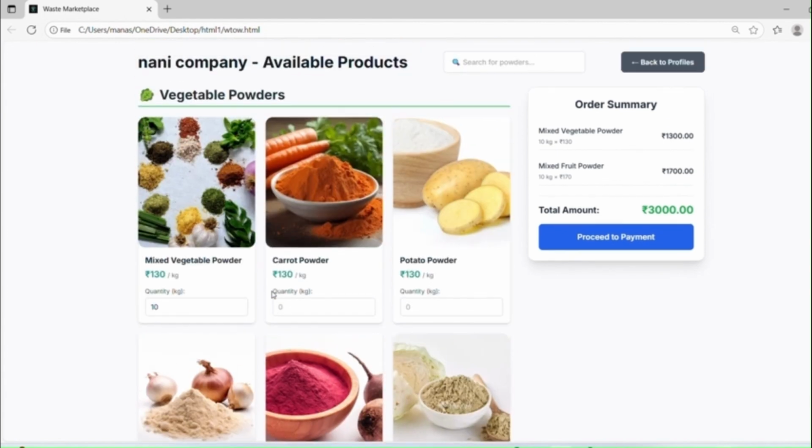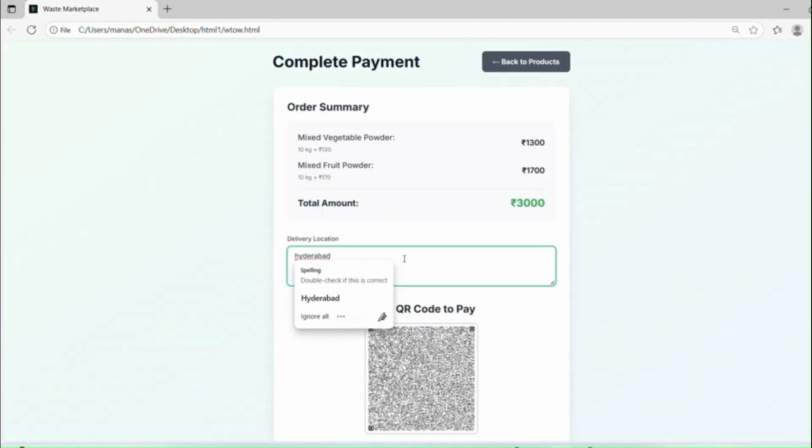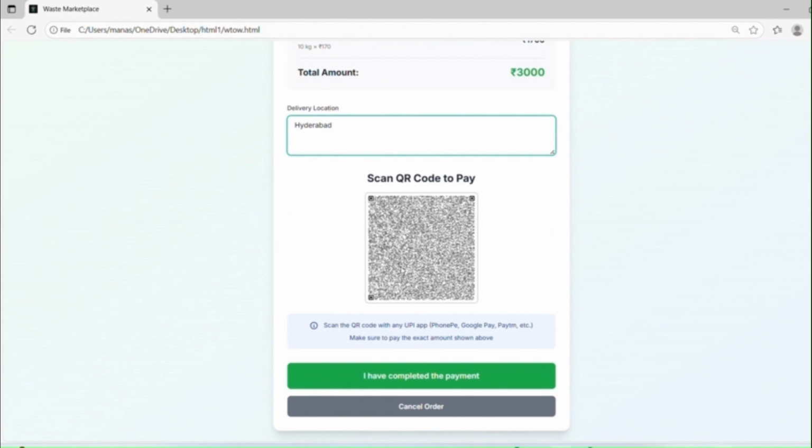Once you are done with your requirements, you need to proceed with the payment. You need to enter your address. Then you need to scan the QR code and proceed with your payment. Once you're done with your payment, you have to come back to the page and click on the I have completed the payment button.